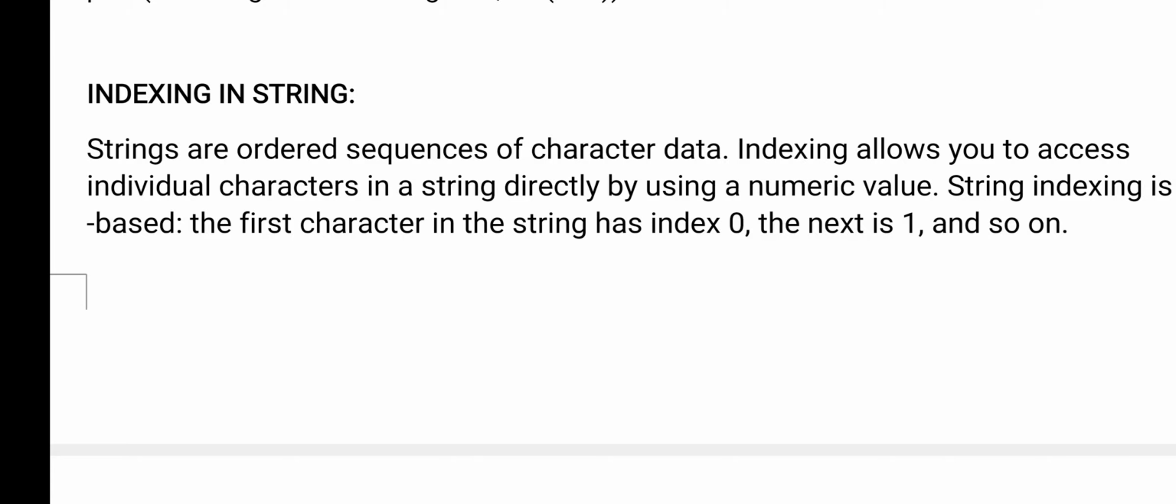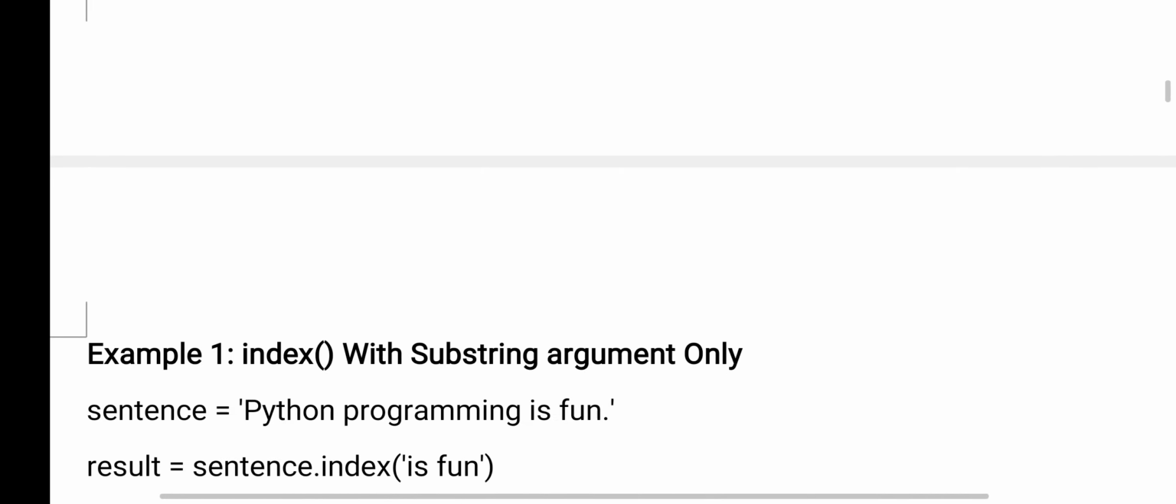Example, "hello" I have given. In total how many characters do you have? 5 characters. So it starts from 0, no? The last character index will be 4. That is the indexing in a string.